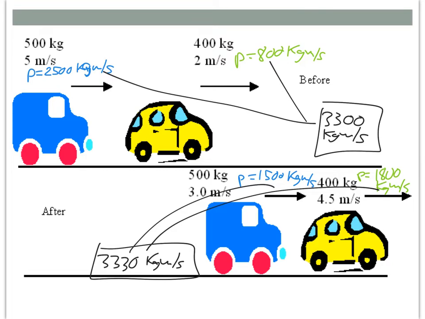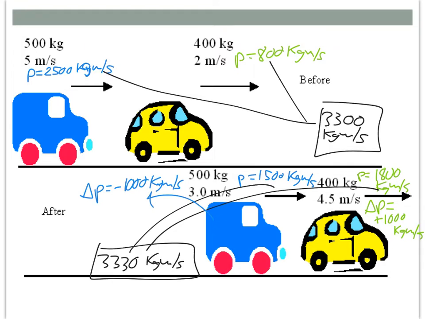Another thing we can think about that links this back to impulse is the blue car had a change in momentum of negative 1,000 kilogram meters per second. The yellow car, on the other hand, had a change in momentum of positive 1,000 kilogram meters per second. So whatever momentum one object gains is the momentum that the other object loses.